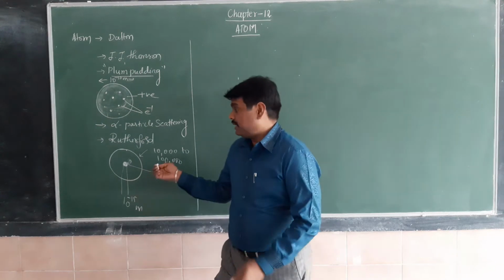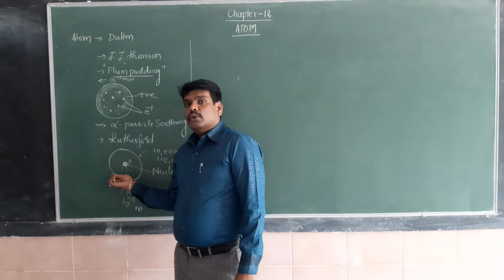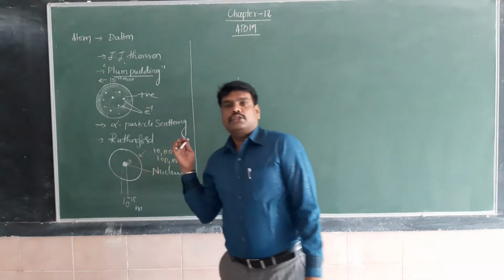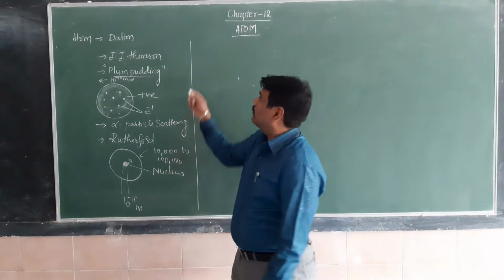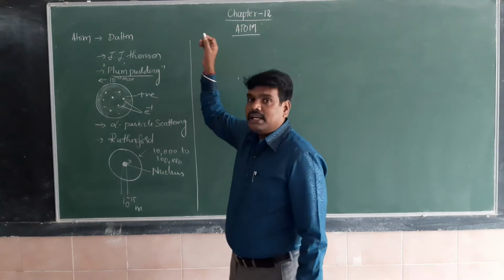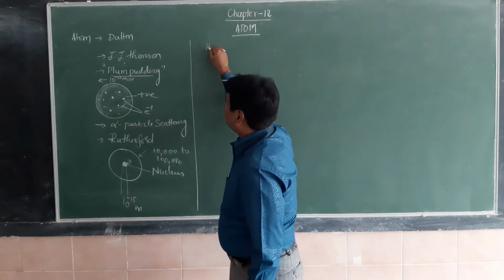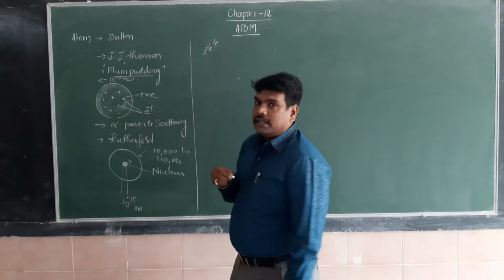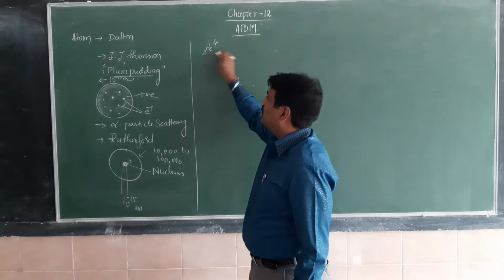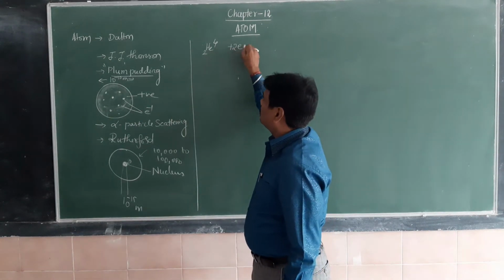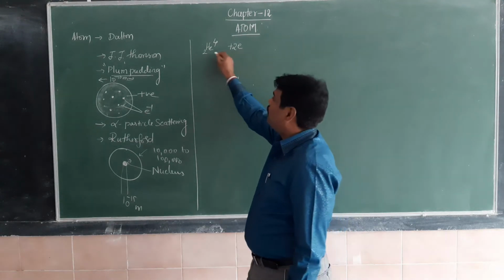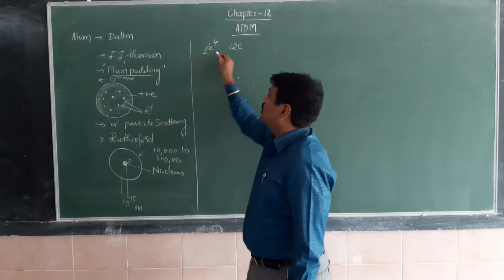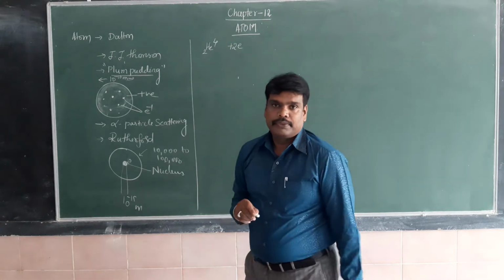The expected result was that only a few alpha particles could pass through the gold foil, but the maximum number of alpha particles pass through. According to Geiger and Marsden, the alpha particle, 2He4, has a charge of plus 2e, a positive charge.